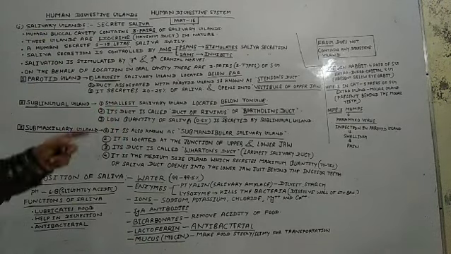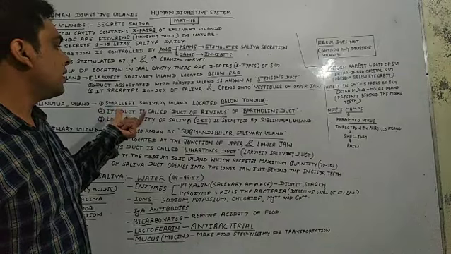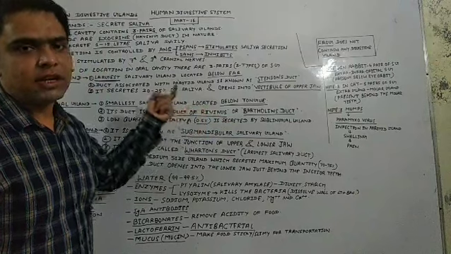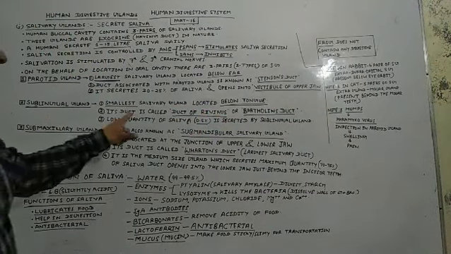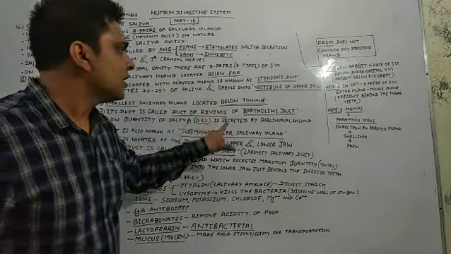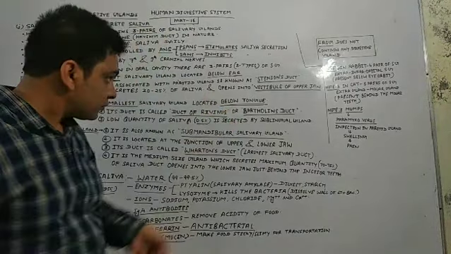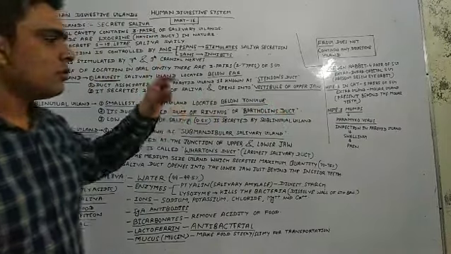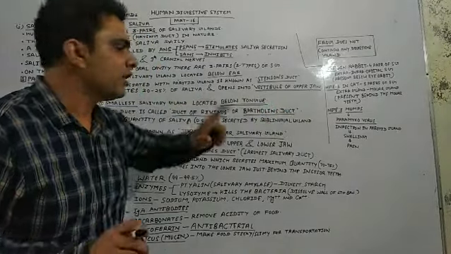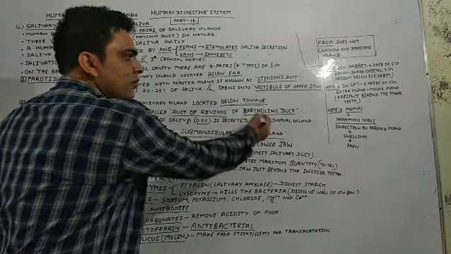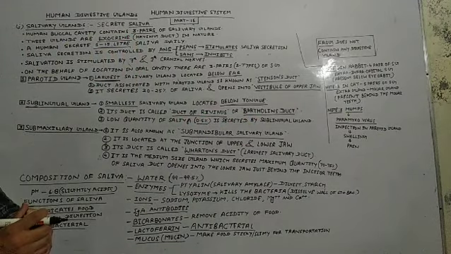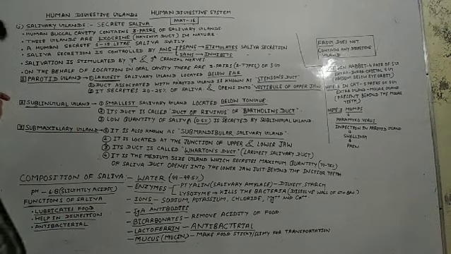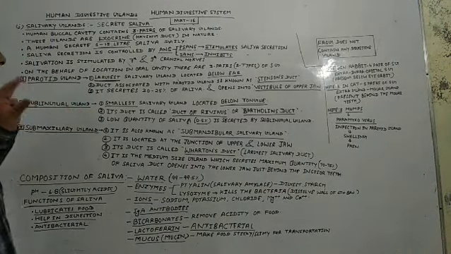As we discussed earlier, it has a duct, and the name of the duct is duct of Rivinus. What is the name of the duct associated with the sublingual gland? That is known as duct of Rivinus. Another name of this duct is Bartholin's duct. So don't be confused: duct of Rivinus and Bartholin's duct are the same duct, considered the duct of the sublingual glands.